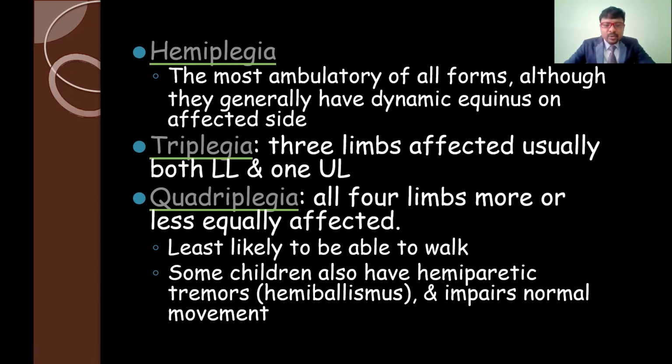Children may also have tremors, which is hemiballismus, and it impairs normal movements. Hemiballismus is a motor abnormality. When they walk, they get a shivering in the movements. That is called hemiballismus. It is an abnormal movement disorder seen in those with basal ganglia lesions, and it impairs normal movement while walking, so the normal movement is altered.